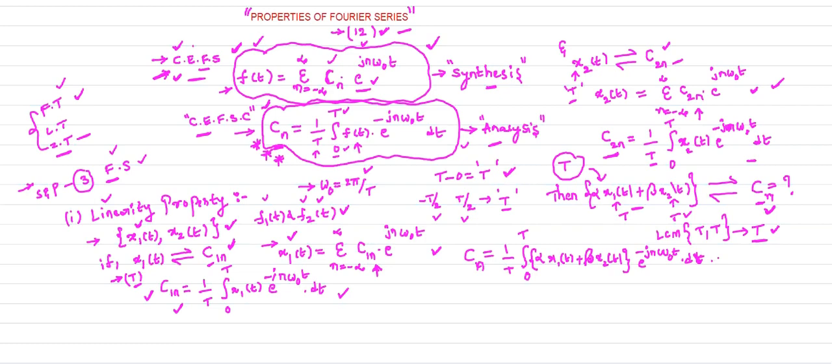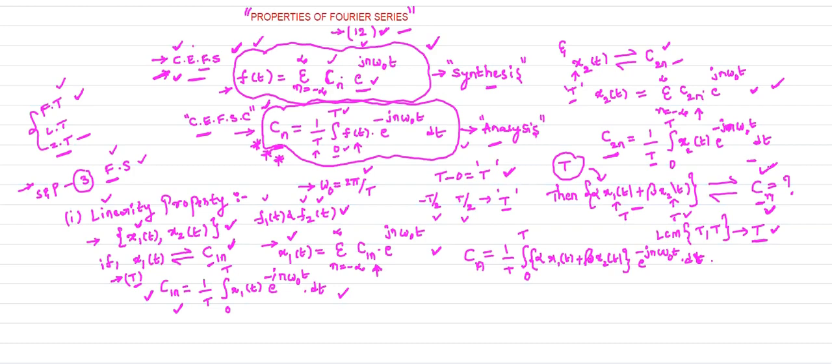So this is your Cn, the complex exponential Fourier series coefficient. We need to find the Cn for the linear combination of the two inputs. I consider the linear combination of the two inputs as alpha times x1 of t plus beta times x2 of t. For the linear combination of the two signals, what is my complex exponential Fourier series coefficient? That is your linearity property.